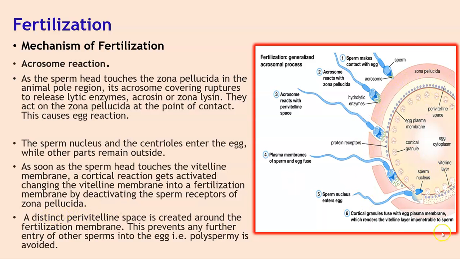So the remaining receptors of the zona pellucida are inactivated. A distinct perivitelline space is created around the fertilization membrane. This prevents any further entry of other sperms into the egg. Can you see here, the vitelline layer is now made impermeable to the other sperms. Now, why is this done? To avoid any other sperm entering into the egg, that is, polyspermy is avoided.